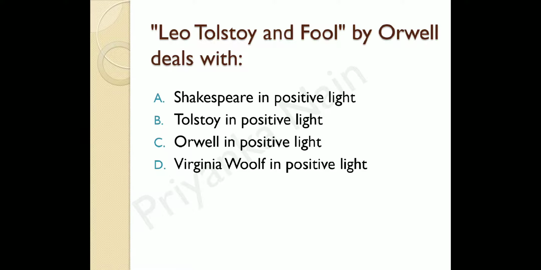There is an essay by Tolstoy in which he criticizes King Lear. And here in this essay, Leo Tolstoy and the Fool, Orwell defends Shakespeare and his qualities of writing, which Tolstoy fails to understand. So it also talks about the incapabilities of Tolstoy. So Leo Tolstoy and the Fool talks about Shakespeare in positive light and Leo Tolstoy in a kind of negative light, right? So A is the correct answer.